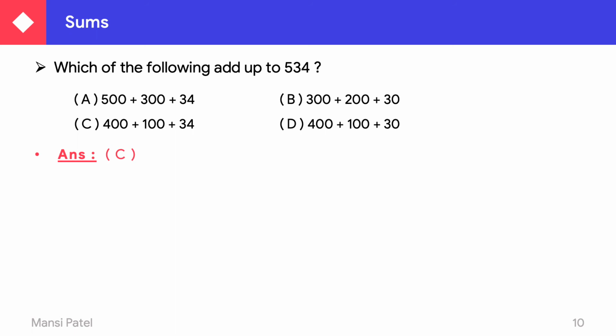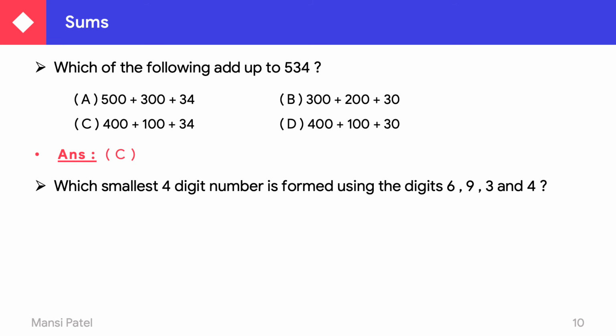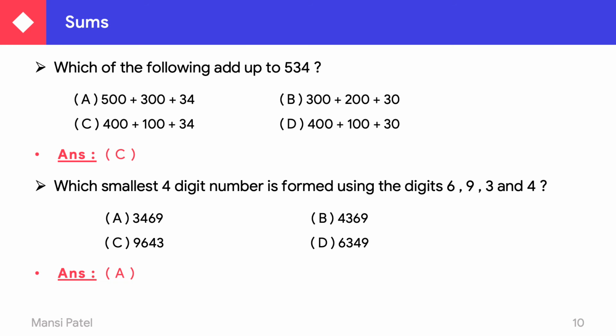Let us see one another. Which smallest 4-digit number is formed using the digits 3, 4, 6, 9? So from this, you have to tell which one is the smallest number: 3469, 4369, 9643, or 6349. So we can say that 3469 is the smallest 4-digit number using the digits 9, 4, 6, 3.